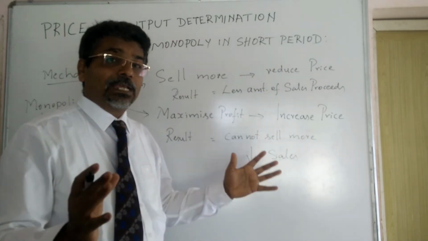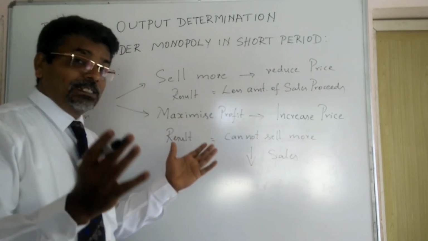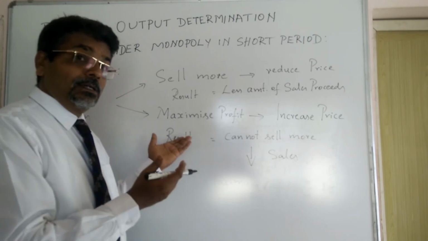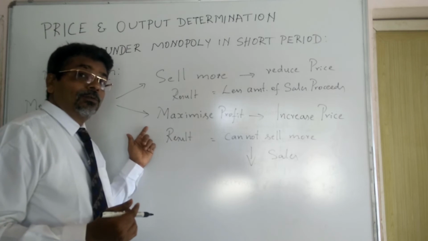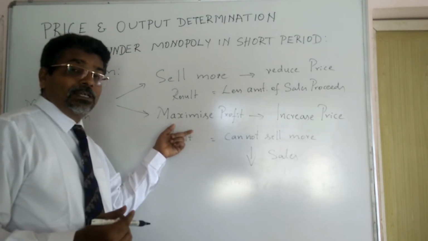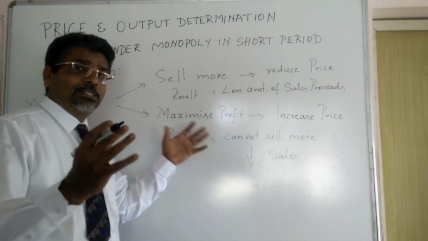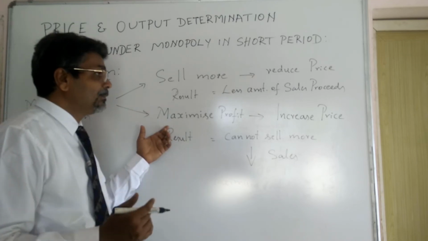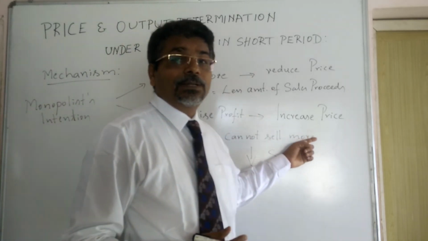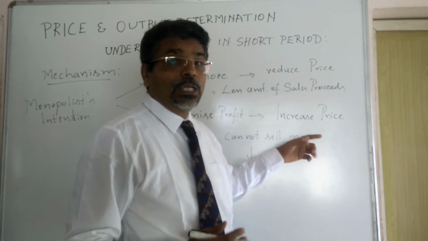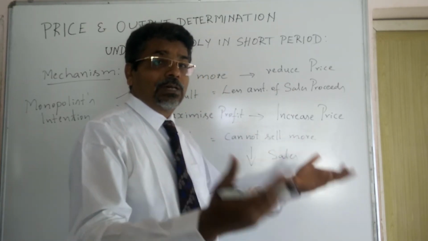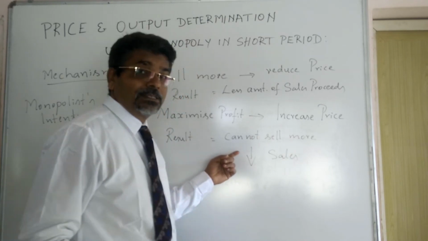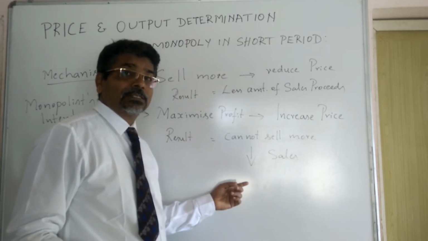If he reduces the price, the total sales proceeds of total output comes less. If he wants to get the maximum profit, he has to increase the price of his product. If he increases the price, that product will not move in the market. Sales will be less. Less sales is the result we are seeing.